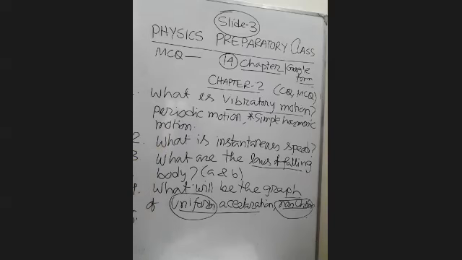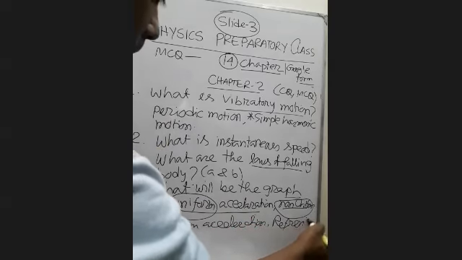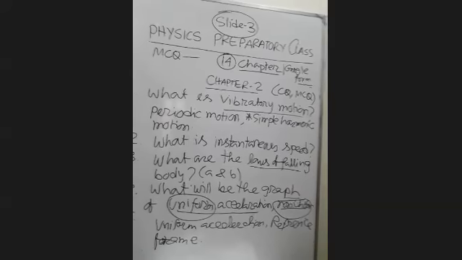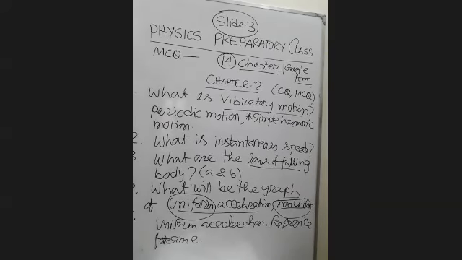Also the definition of uniform acceleration, non-uniform acceleration, speed, time, reference frame. This kind of question is always familiar from this chapter, and you already know about this because you learn it from the very beginning of your chapter. So it is totally about A type and B type questions.